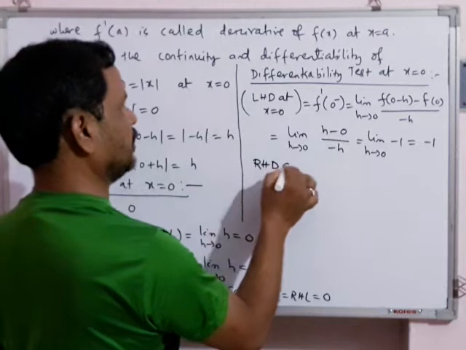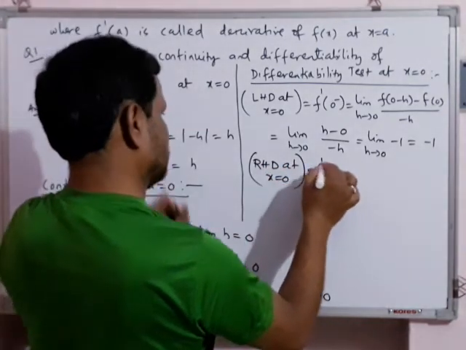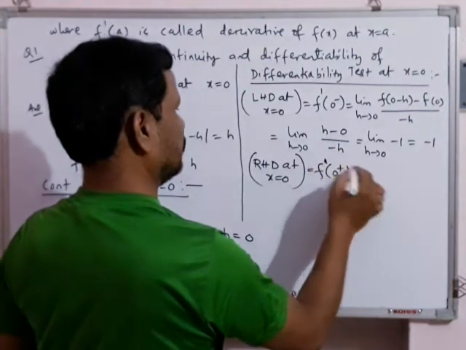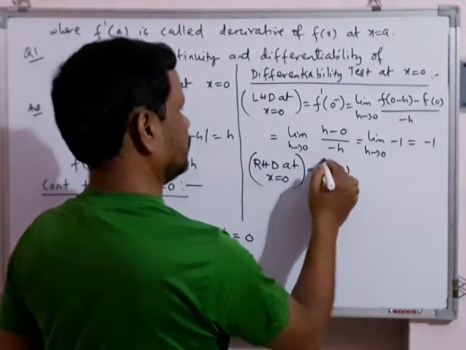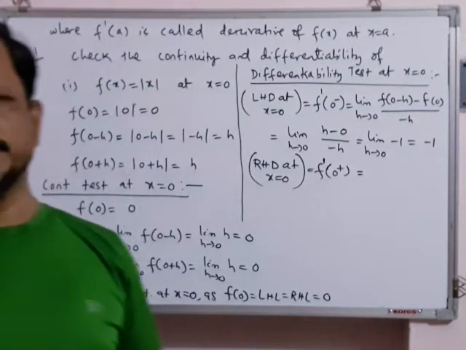Then we find RHD at x equal to 0. This is f dash 0 plus. You should remember the notations, because in the exam you will get individual questions: find f dash 0 minus, find f dash 0 plus, like that.